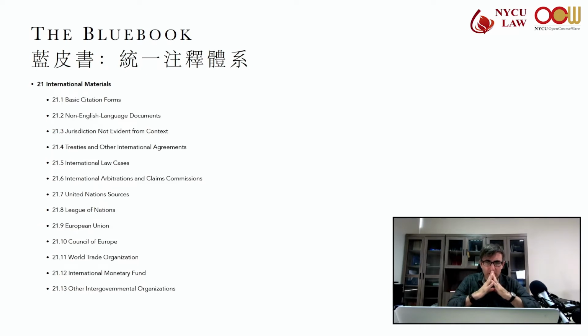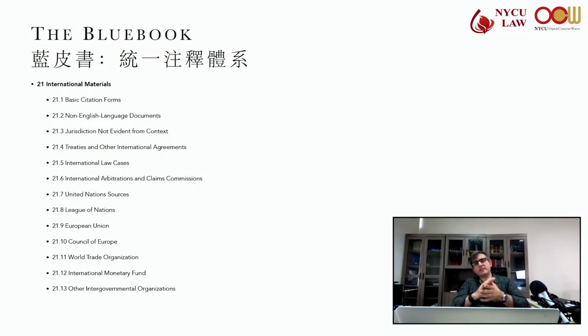So international law cases, we're basically citing according to Rule 10, except for the modifications in Rule 21.5.